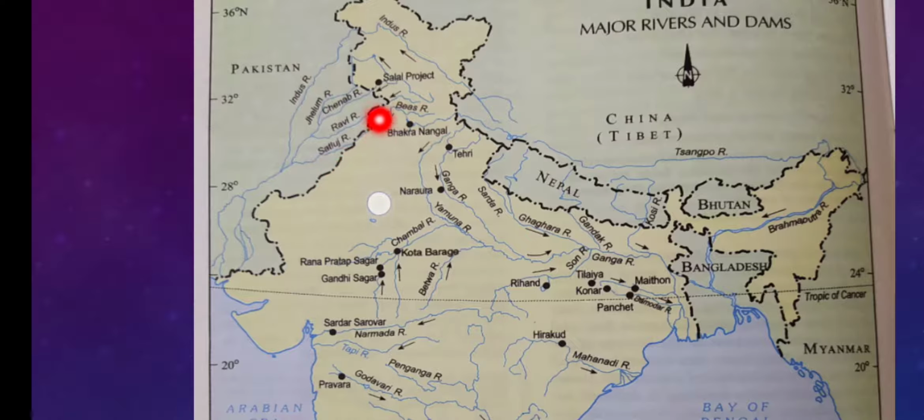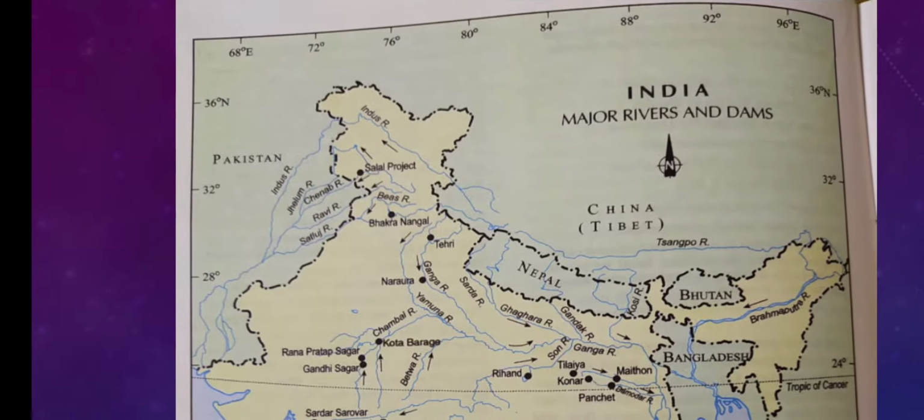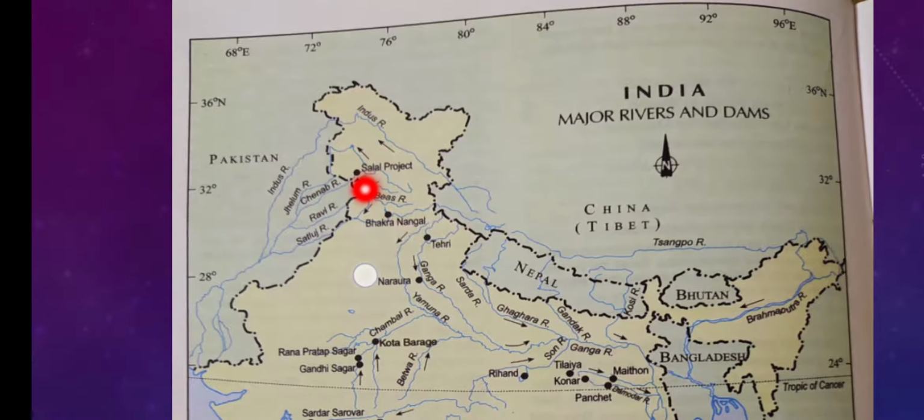From there you can see the first one is the Salal project. So Salal is located on river Chenab. This is river Chenab and Salal is located on it. It is the dam which I have shown you on the previous slide. And this one is river Sutlej, over Punjab and Haryana. It is meeting with river Indus. And Bhakra Nangal Dam is located on river Satluj.